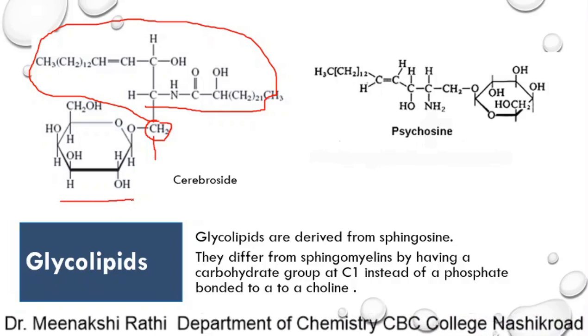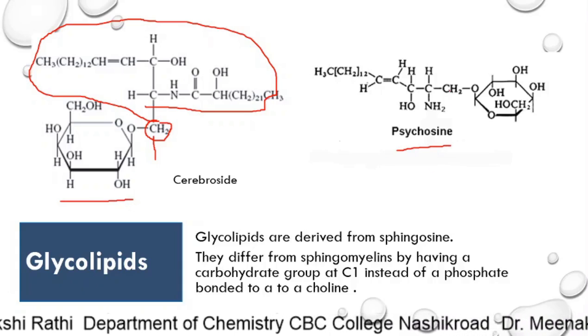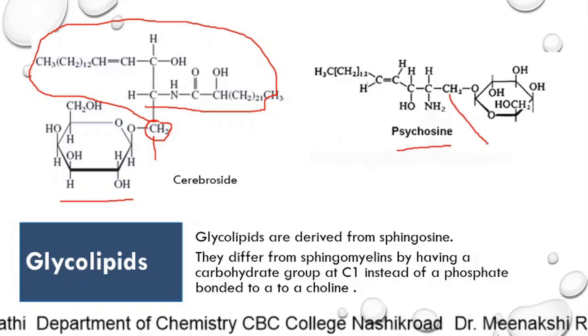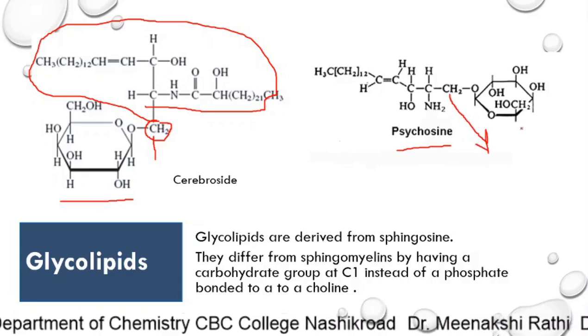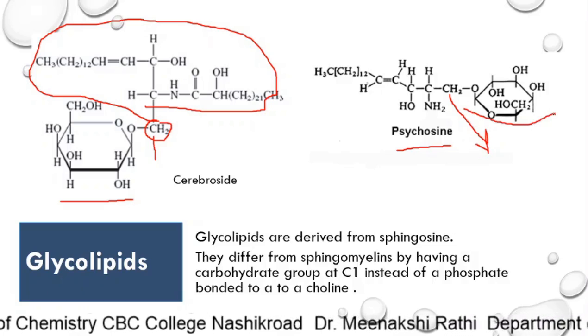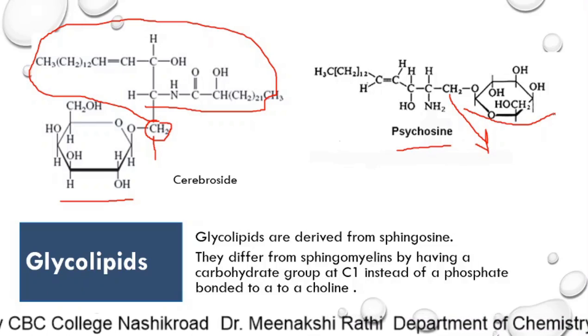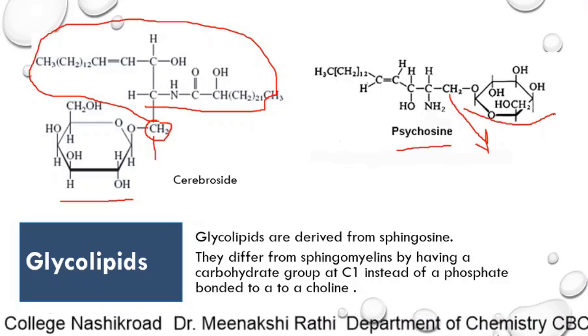Here phosphate and glycerols are absent. While in psychosine, to this first carbon atom of sphingosine, again this carbohydrate part is attached. So, here no phosphate groups and no glycerols are there.